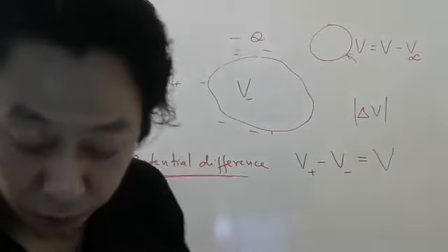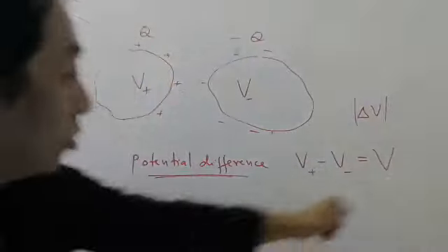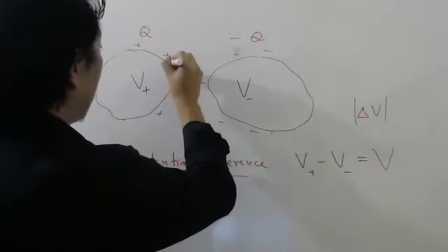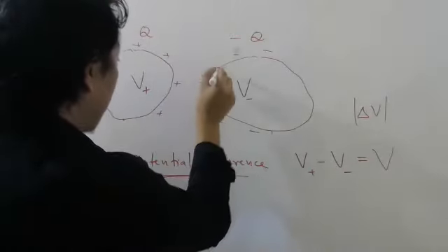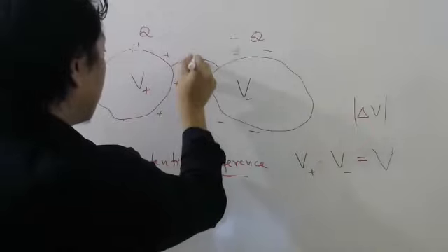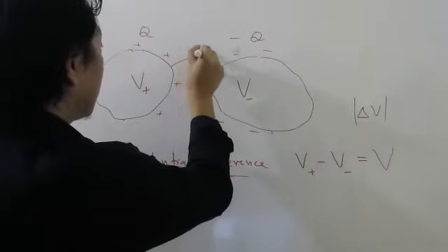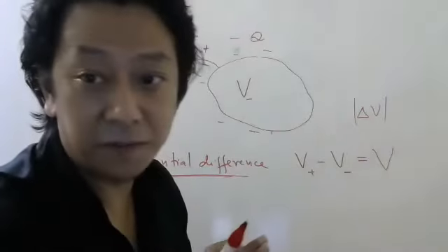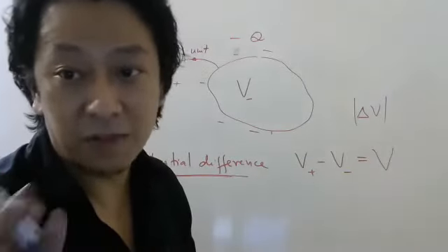But I don't want potential now. I want potential difference. So potential difference will be work done to carry a unit charge from one point to the other point. Unit charge. So from here to here. Now don't go to infinity. Q times VB minus VA, correct.